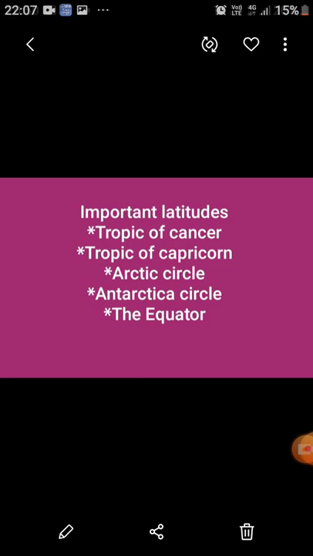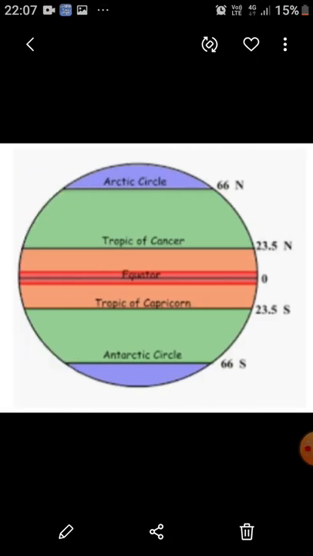Now, important latitudes. Students, we all know the axis of the earth is inclined at an angle of 66.5 degrees to the plane of its orbit. So, these important latitudes, that is the Tropic of Cancer, Tropic of Capricorn, Arctic Circle, Antarctic Circle and the equator, will be further helpful to you when I will be discussing about the heat zones of the latitude. Here is a picture.